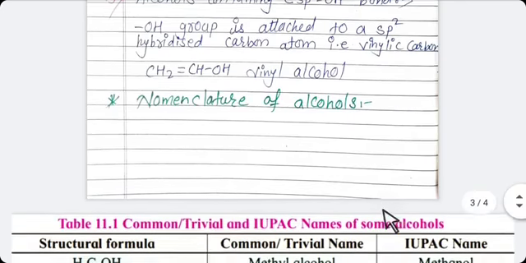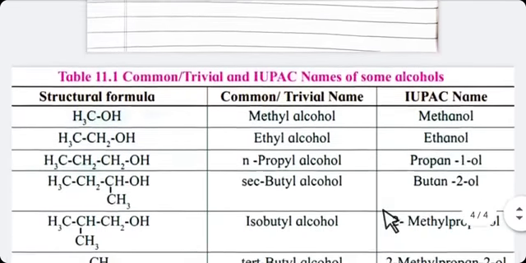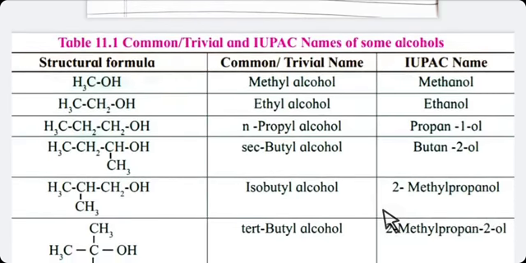Now, the next topic is nomenclature of alcohol. As all of you know, there are two types of nomenclature. One is common, also known as trivial, and another is IUPAC, the International Union of Pure and Applied Chemistry.